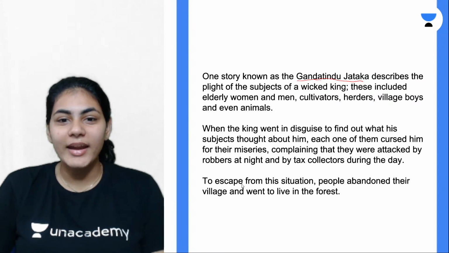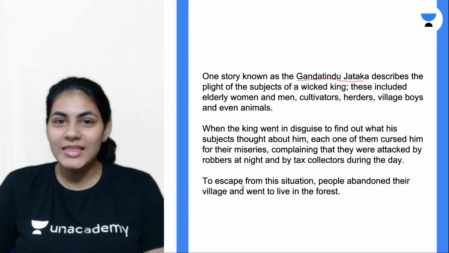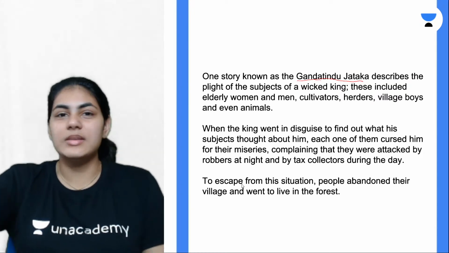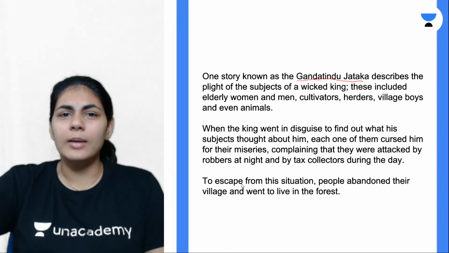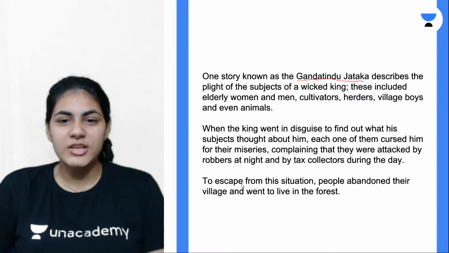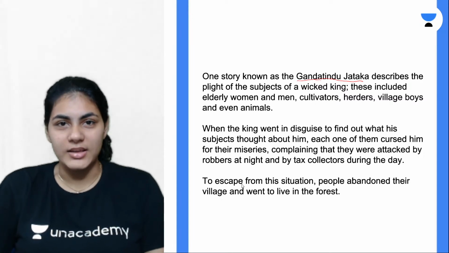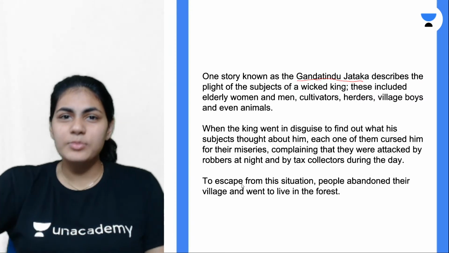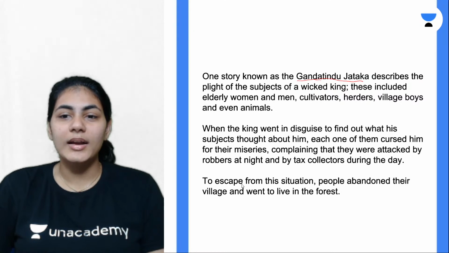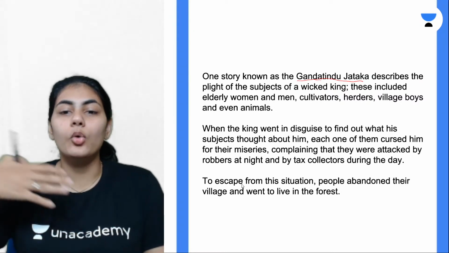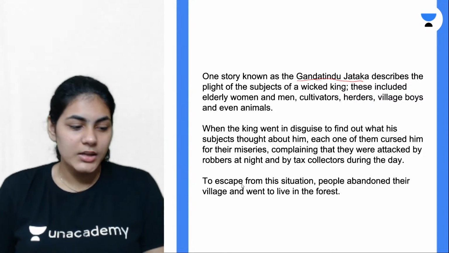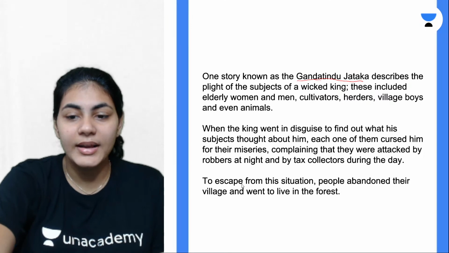They run away into the forest, because in the forest nobody will ask you to pay tax. Living in the outskirts, people usually don't come into the forest and demand tax. Also, robbers usually don't rob houses in the forest. So to escape these terrible situations, the only resort people had was abandoning their villages and houses, running away to the forest and living there.